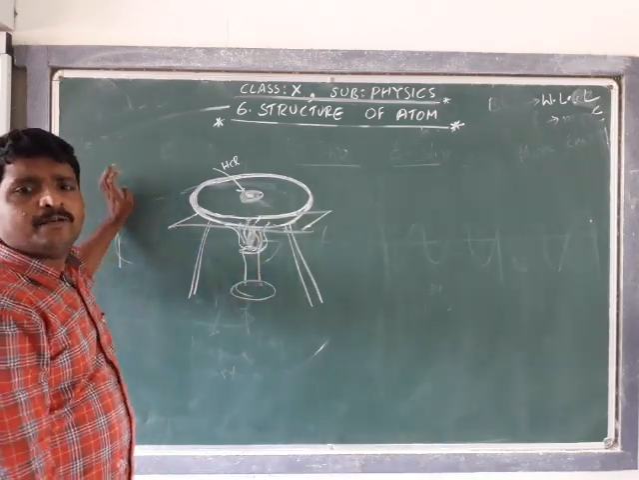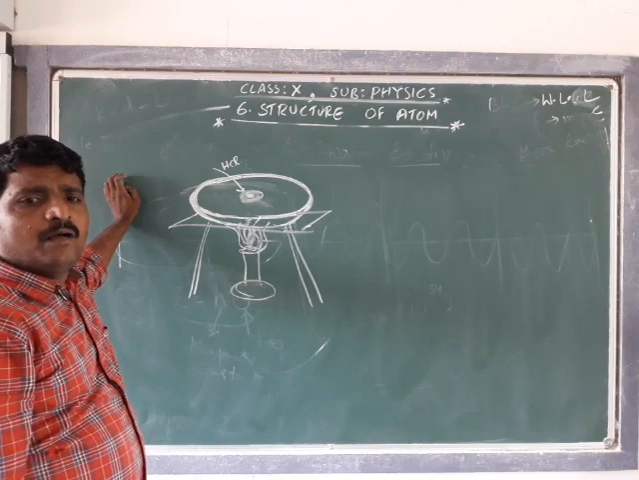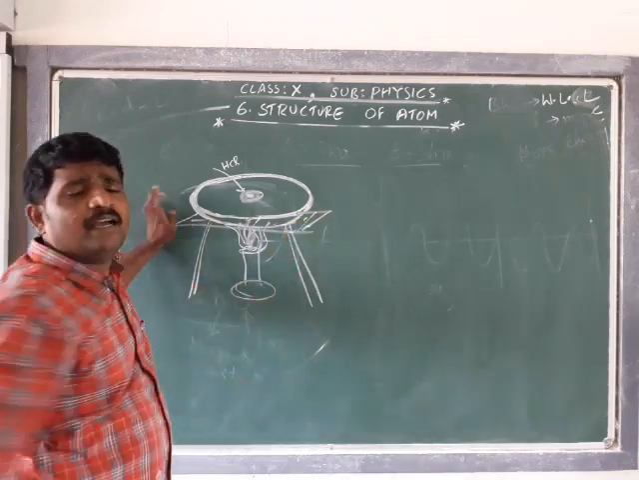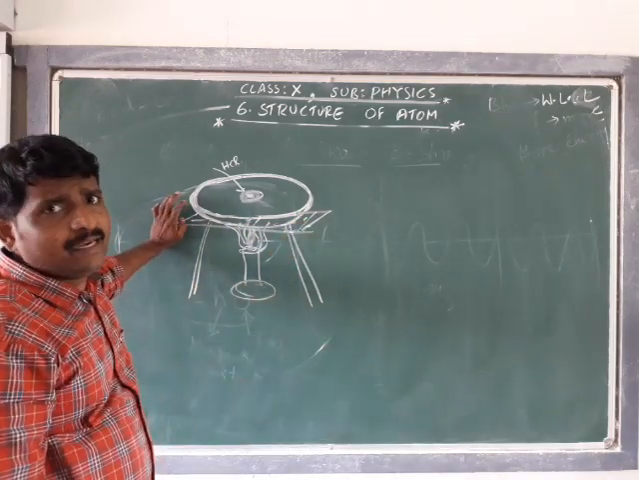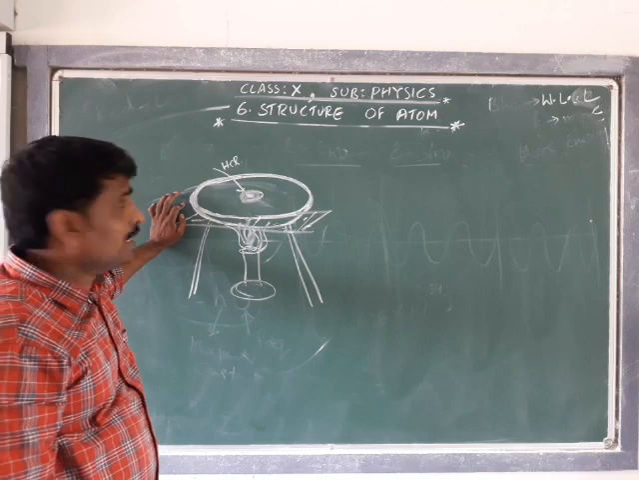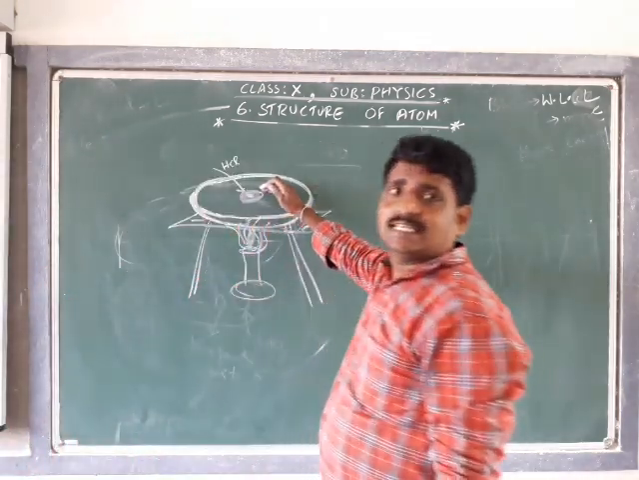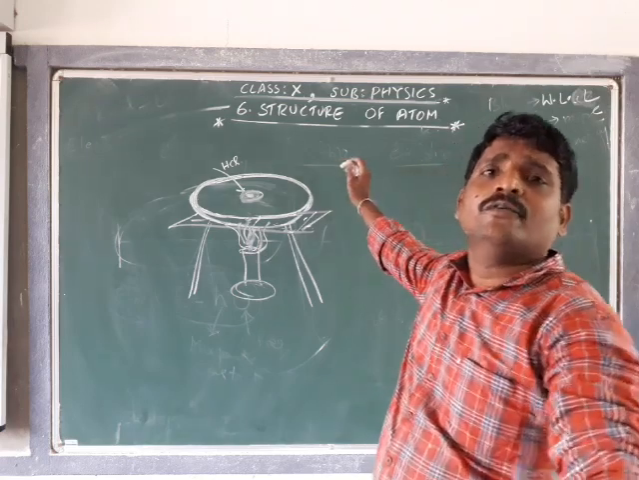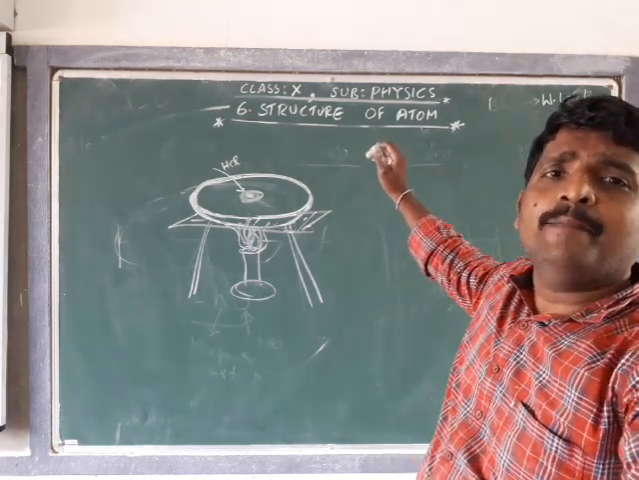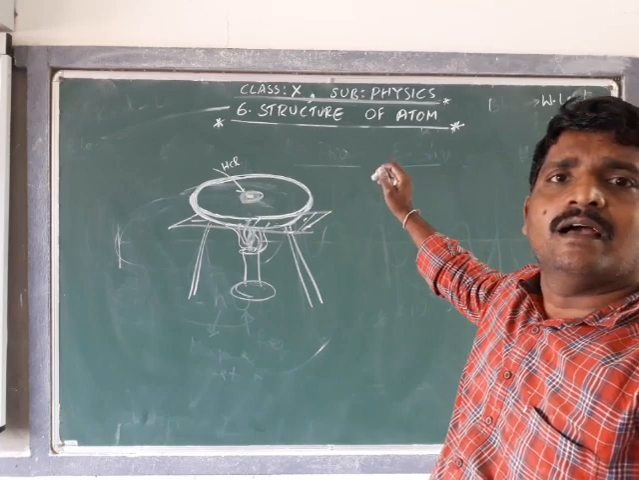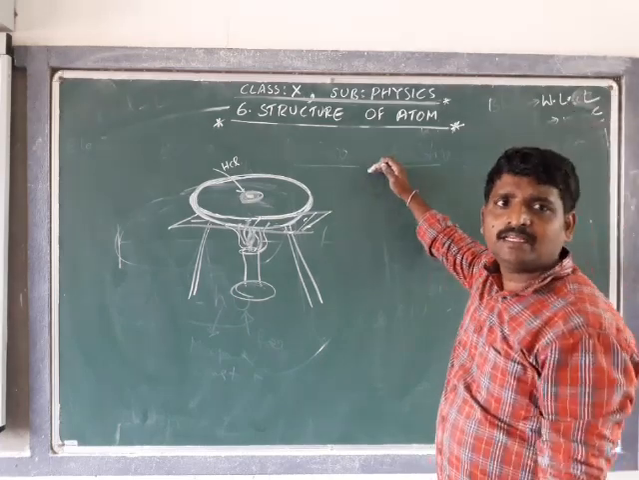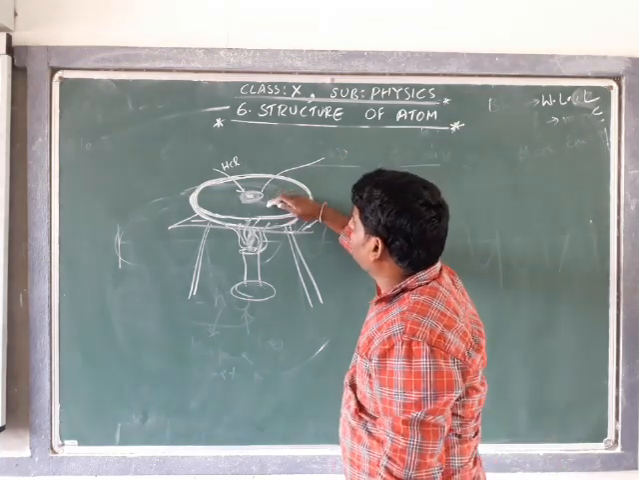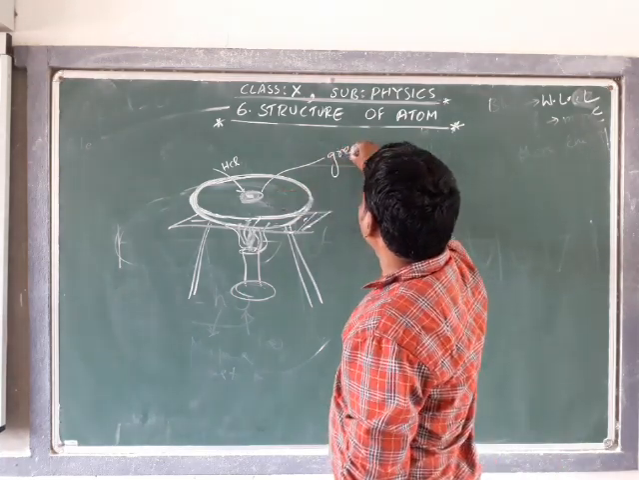Introduce it on a platinum loop into a non-luminous flame and observe what is going to happen. We notice that it is going to emit a green color. When we heat this, it gives a green color emission.